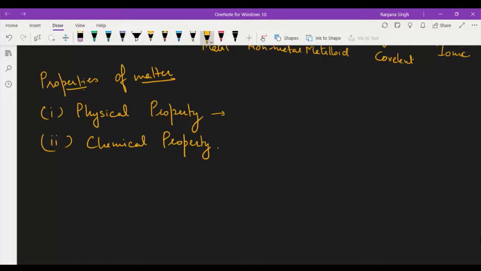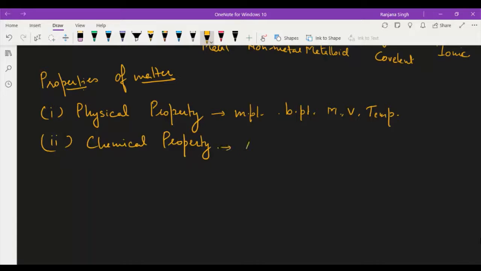For example, melting point, boiling point, mass, volume, temperature. These all are physical properties of matter.